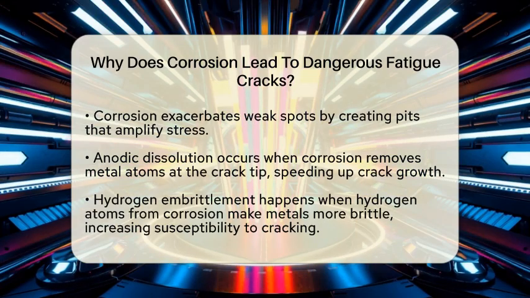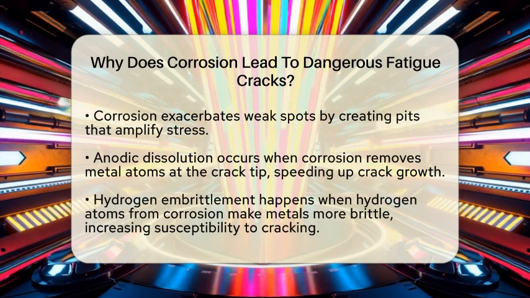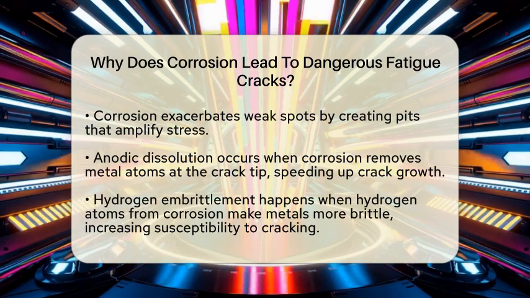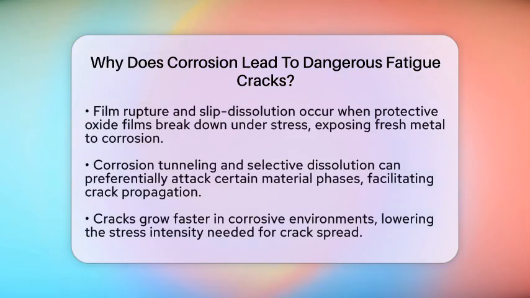Another mechanism is film rupture and slip dissolution. Protective oxide films on metals can break down under cyclic stress. When this happens, fresh metal is exposed to corrosion, leading to repeated cycles of dissolution that promote crack growth.